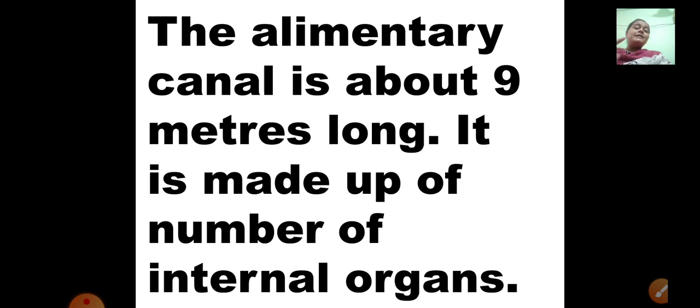The alimentary canal is about 9 meters long, because it starts from your mouth, then throat, then the thoracic cavity, then abdominal, and it ends near the anus, that is the pelvic cavity. So it is a big tube, and how many meters long is it? It is 9 meters long, and it is made up of a number of internal organs.